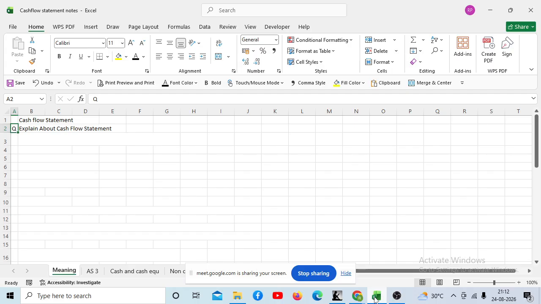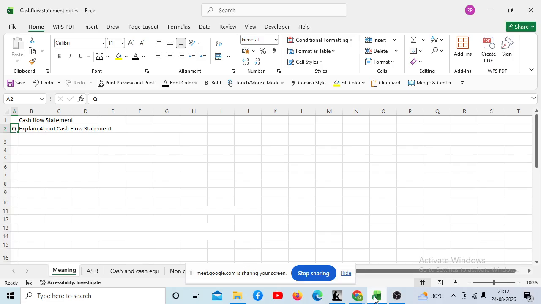Is it clear? Once again I am repeating. Suppose a company is making a net profit of 50 crore. That does not mean that the company is having a bank balance of 50 crore. The bank balance may be either more than 50 crore or even less than 50 crore.